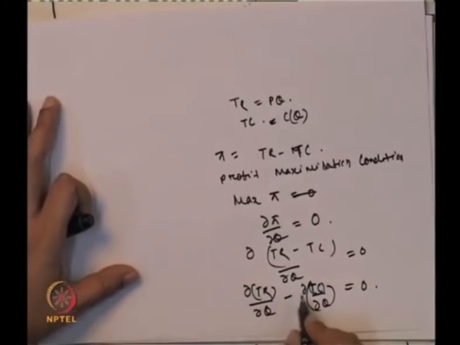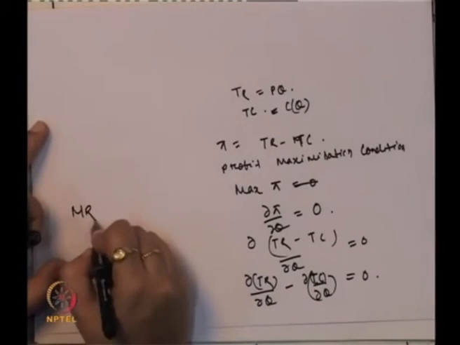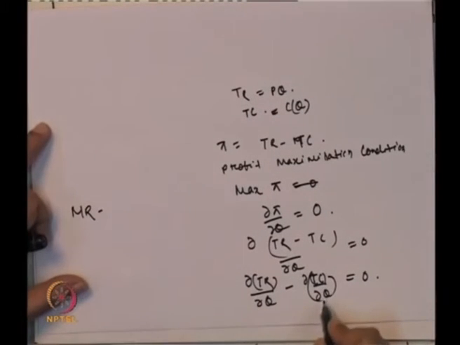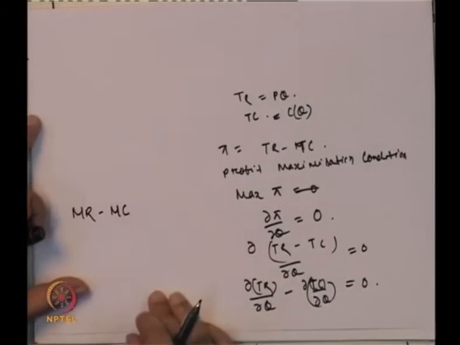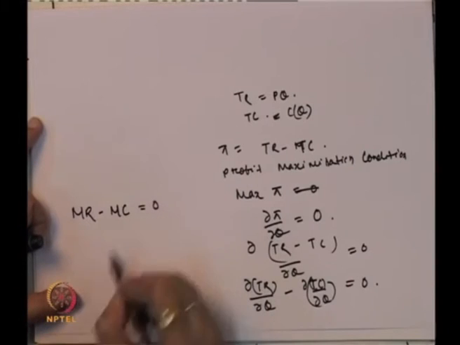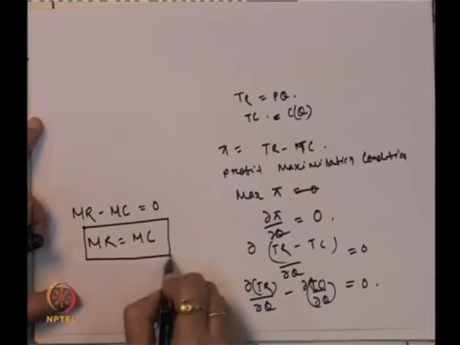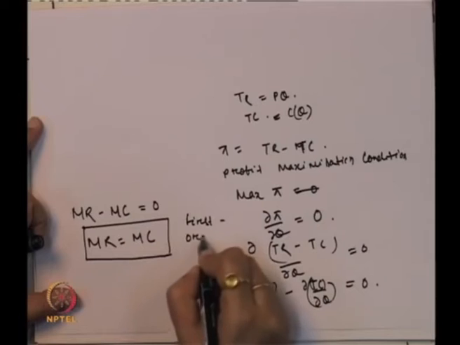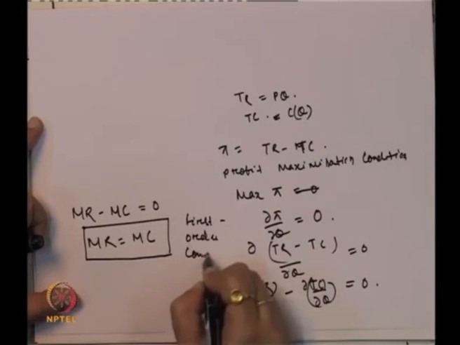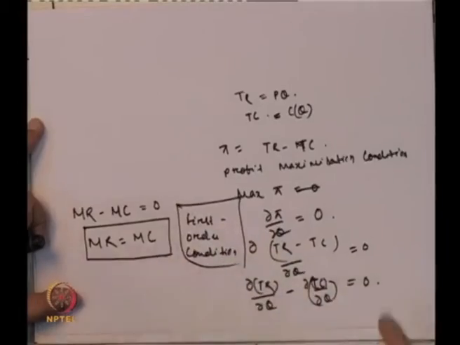And what is the first order derivative of the total revenue function? That gives us the marginal revenue. What is the first order derivative of the total cost function? That gives us the marginal cost. So, marginal revenue minus marginal cost has to be equal to 0, or marginal revenue is equal to marginal cost. That is the first order condition for the profit maximization.